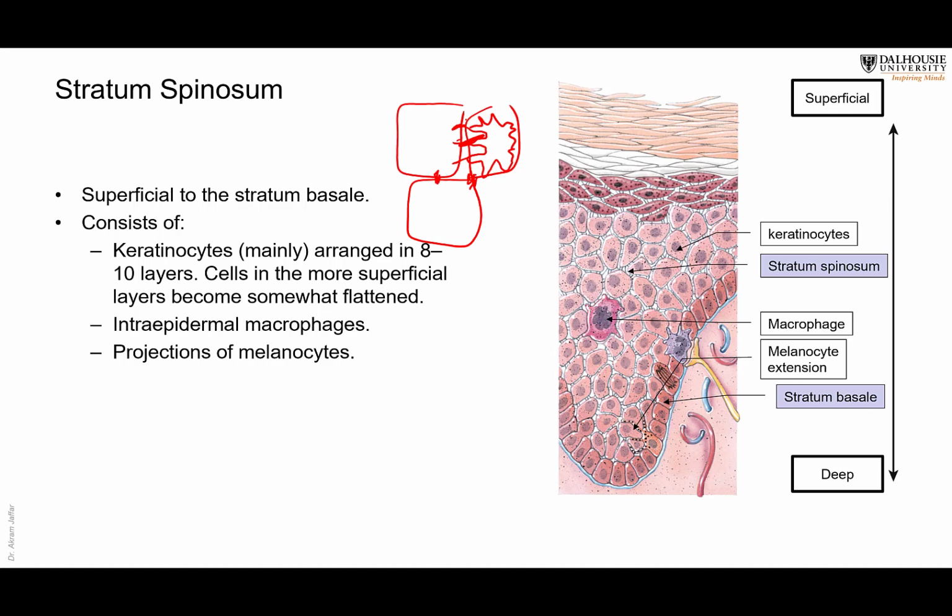When you look at it under the microscope, you will find these thorns or spines. Normally there are no spines, but because of the tissue preparation, these spines became apparent at the sites of connection between these cells, the desmosomes. And that's why it's called the stratum spinosum. Usually the cells don't have spines in life, but the scientists, when they named that layer, were misled by what they saw the first time, and they thought that these cells have spines.